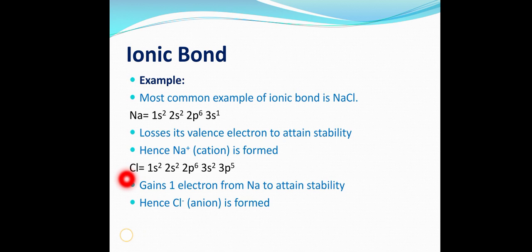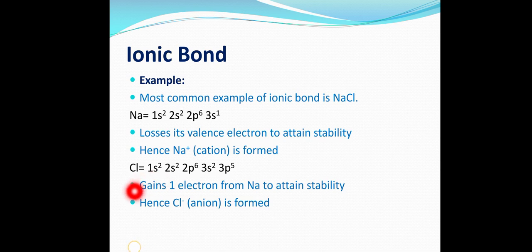Next, chlorine: 1s2, 2s2, 2p6, 3s2, 3p5. Wow, what is missing? Only 1 electron is missing. It is easy for chlorine to get that 1 electron from sodium rather than losing these 7 electrons from the valence shell. After getting only 1 electron from sodium, it will become 3s2, 3p6, sorry, and the octet rule is confirmed.